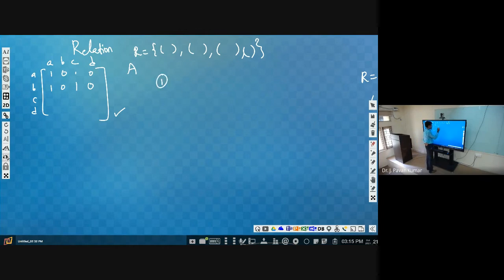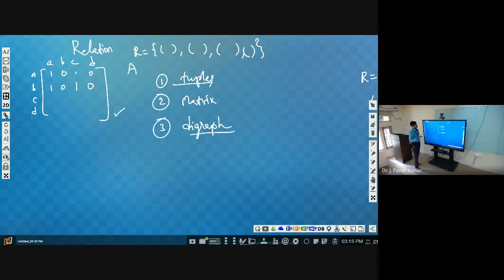Relation can be represented in one form by using tuples. Second one is by using a matrix. Third one by using directed graphs, in short, digraph. So by using a digraph, how many elements we have in A, that many vertices we will be having in the digraph.